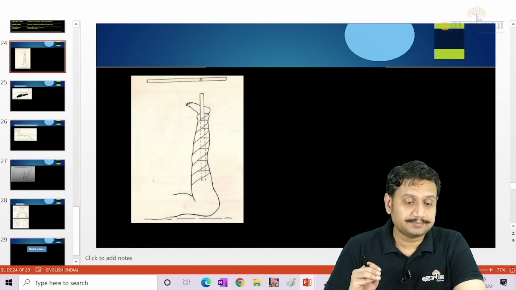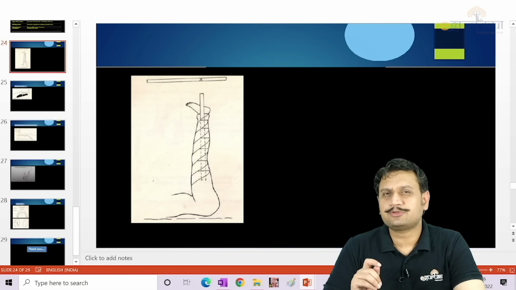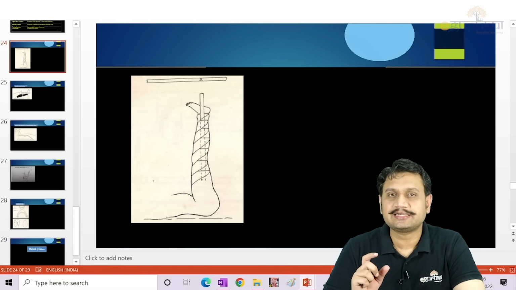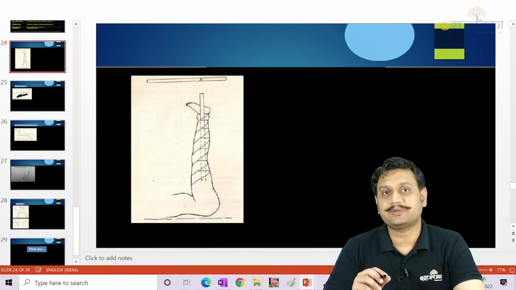So the next point that I would like to discuss with you is about certain tumors, certain clinical tests in orthopedics and certain angles in orthopedics. Let's move on to that.